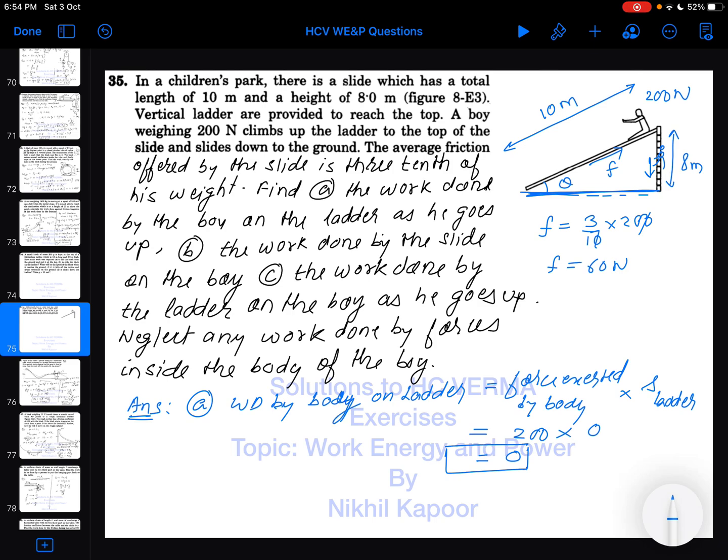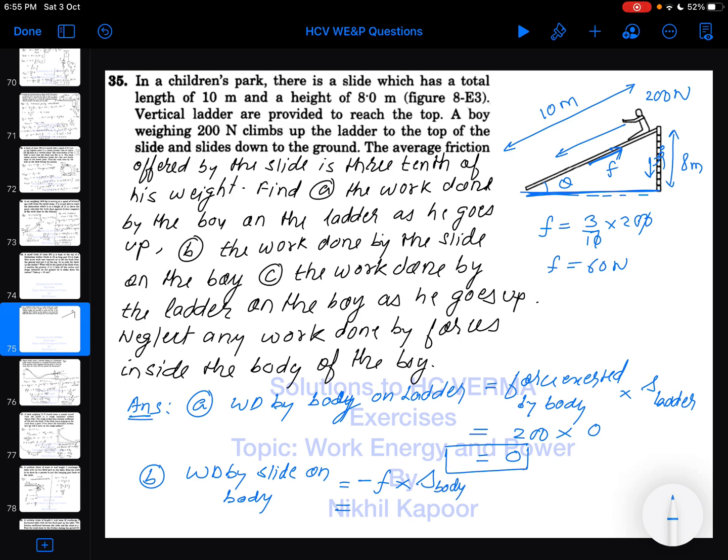Next, now let's solve the B part. Work done by the slide on the boy. As the boy slides down, the slide exerts a force which is the frictional force on the boy, so the work done by slide on boy would be equal to negative work done by the frictional force exerted by the slide on the boy into displacement of the boy over the slide.